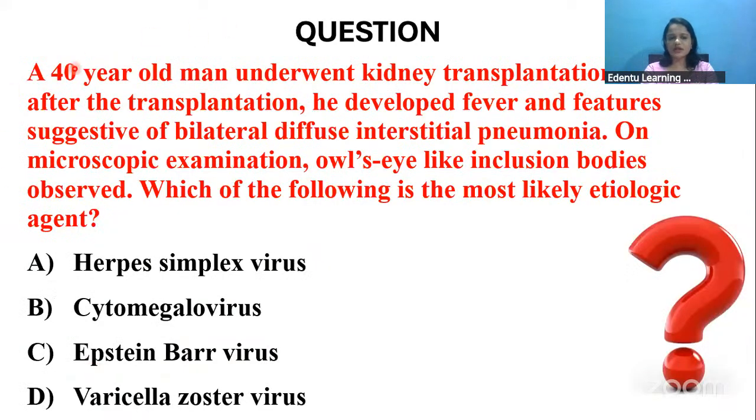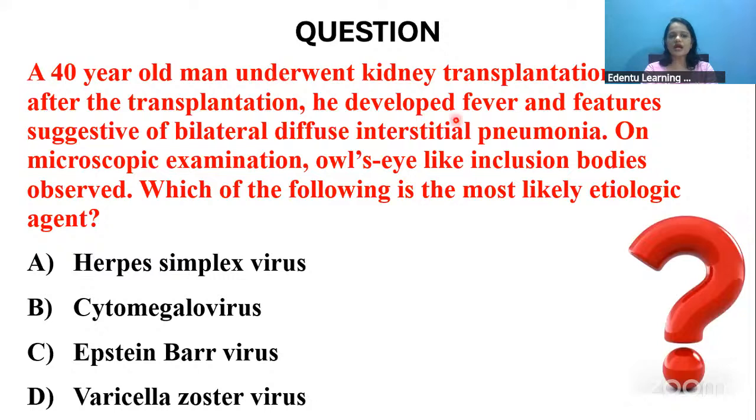Okay, next question. A 40-year-old man underwent kidney transplantation. 2 months after the transplantation, he developed fever and features suggestive of bilateral diffuse interstitial pneumonia. On microscopic examination, owl's eye-like inclusion bodies are observed. Which of the following is the most likely etiological agent? Yes, doctors, answers please.